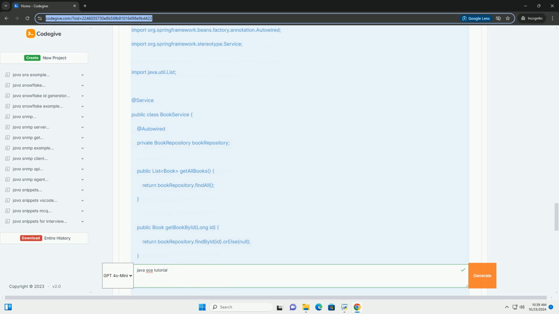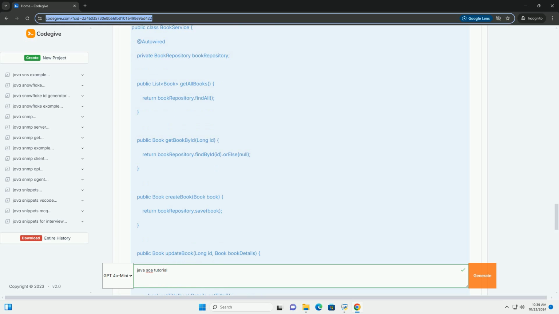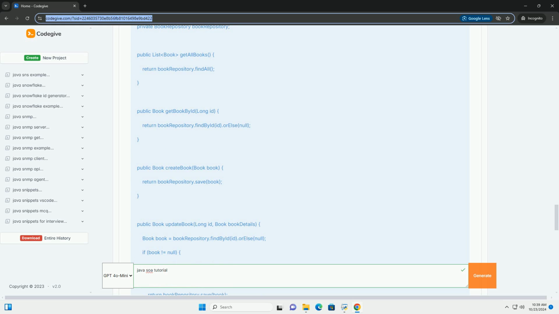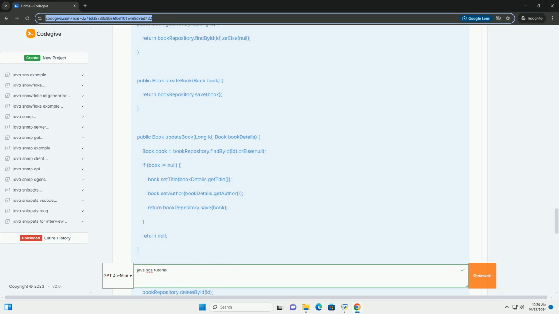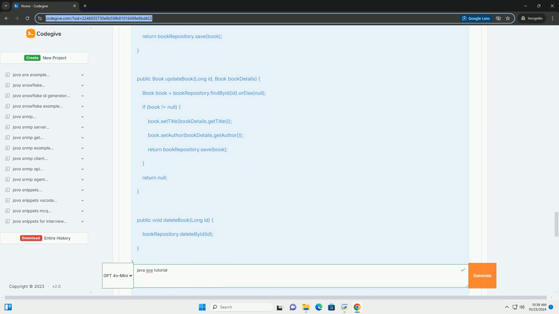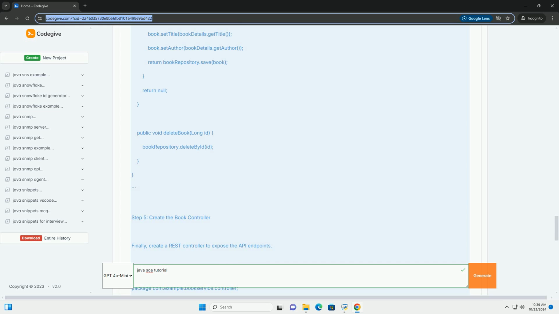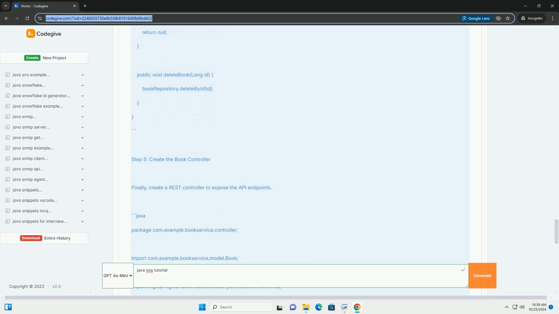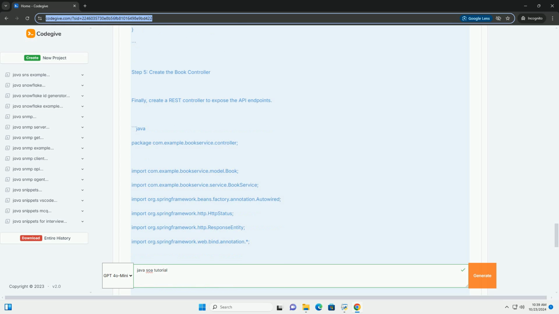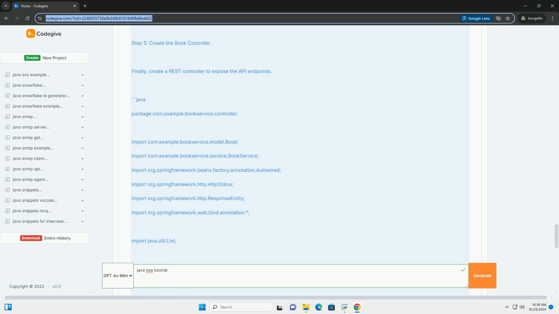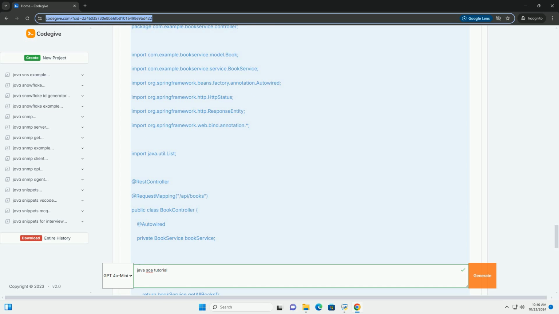Project metadata. Group, com.example. Artifact, book-service. Name, book-service. Package name, com.example.bookservice. Packaging, jar. Java, 11 or higher. 3. Add dependencies. Spring Web. Spring Data JPA. H2 Database, for an in-memory database. 4. Click Generate to download your project, then unzip it and open it in your IDE.